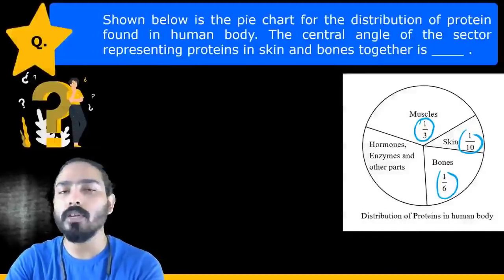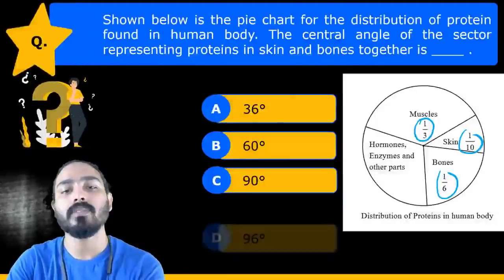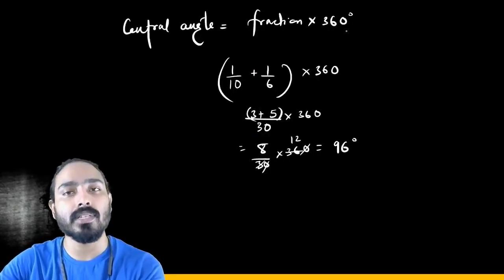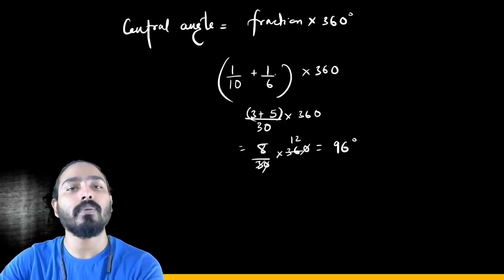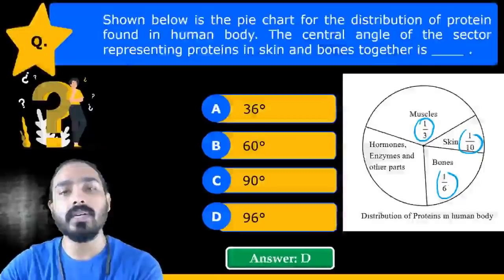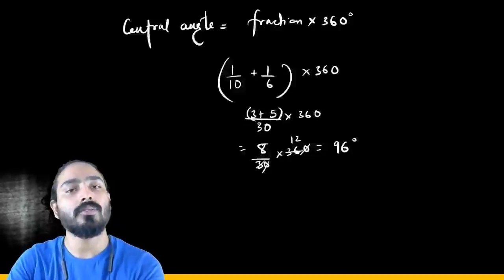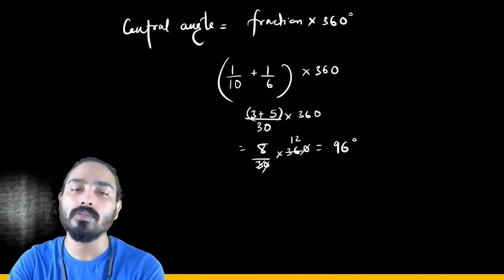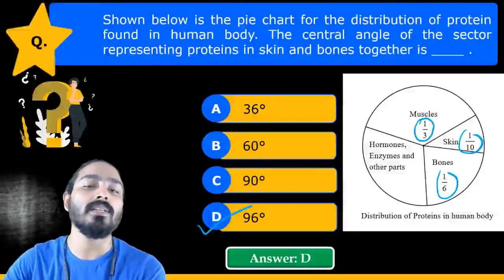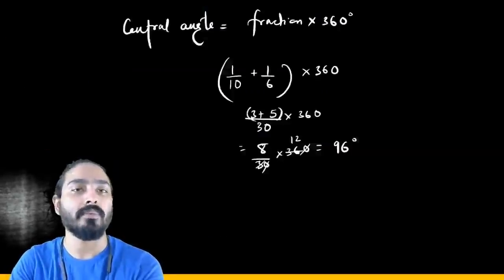Do you remember the formula for central angle? Just look at it. The central angle is the fraction into 360 degrees. So 1 by 10 plus 1 by 6. Look at the options. 1 by 10 for skin and 1 by 6 for bones into 360. If you try to solve this out, this will correspond to 96 degrees and D will be the right answer. Let's move ahead.